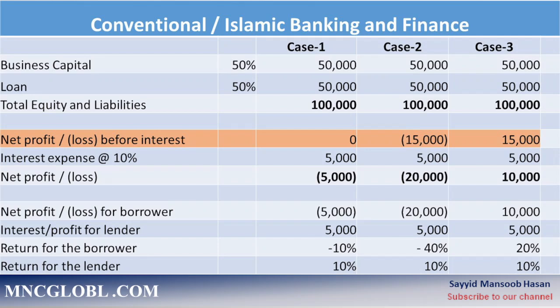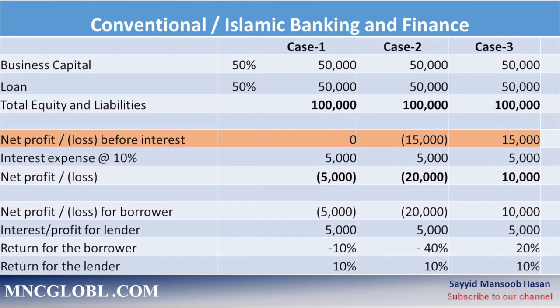And below we see that the net profit and loss for borrower in case 1 is 5,000 loss, whereas the lender is getting 5,000 interest. In case 2, we see the net loss for the borrower is 20,000 and the profit for the lender is 5,000. In case 3, we see that the net profit for the borrower is 10,000 and for the lender is the same 5,000.